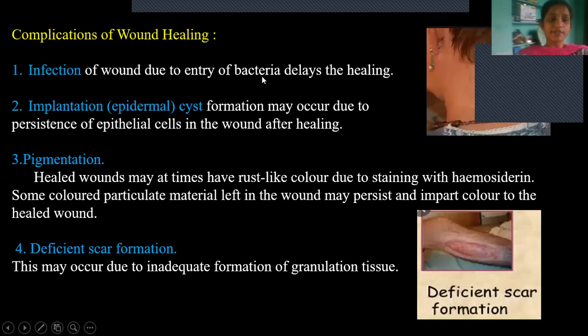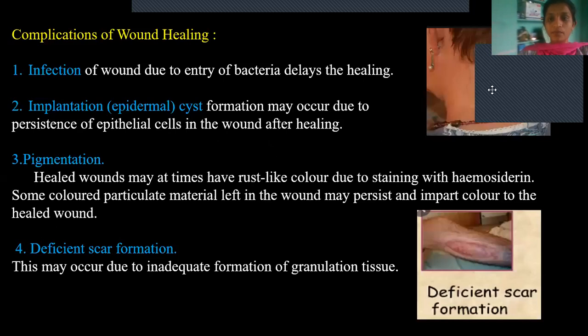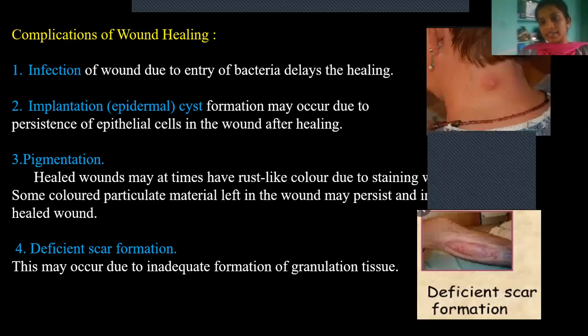And then coming to complications of wound healing, as I said, infection is a complication. If there is infection, it will delay the process of healing. And then epidermal cyst: in case of primary union, if the epidermal cells remain within and are not getting absorbed, there is a chance of getting an epidermal cyst. So this is a picture of an epidermal cyst. So here this is the formation of an epidermal cyst.